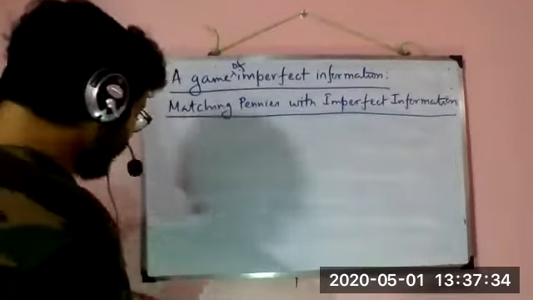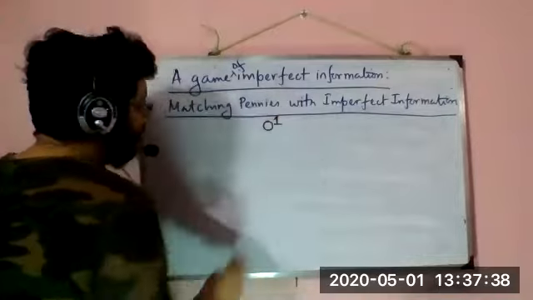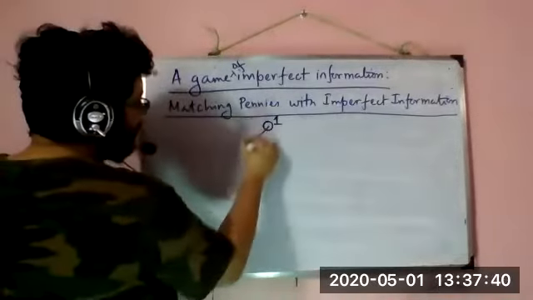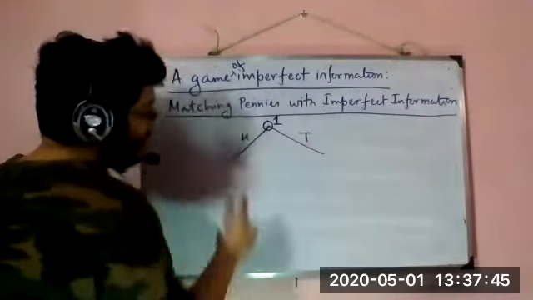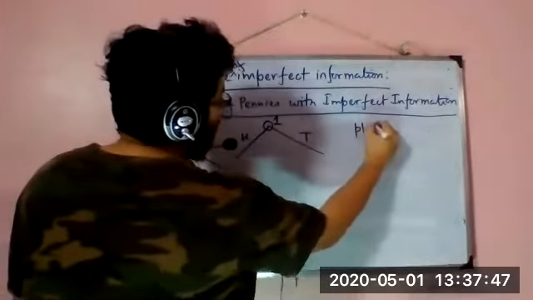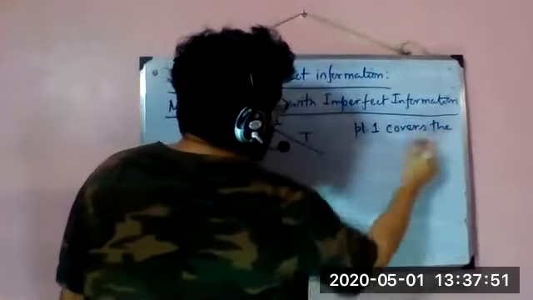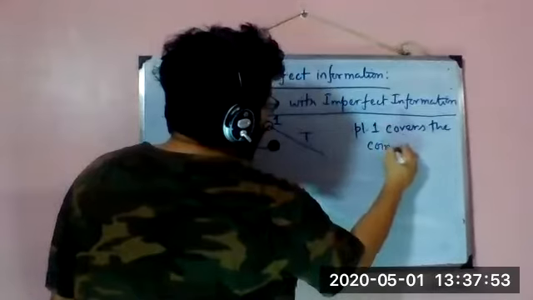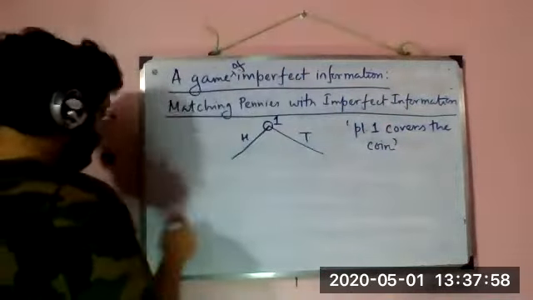Okay, so player 1 is making his move, open circle, player 1, available actions H and T, but here there is a difference. Player 1 covers the coin, so player 2 cannot observe what has turned up.